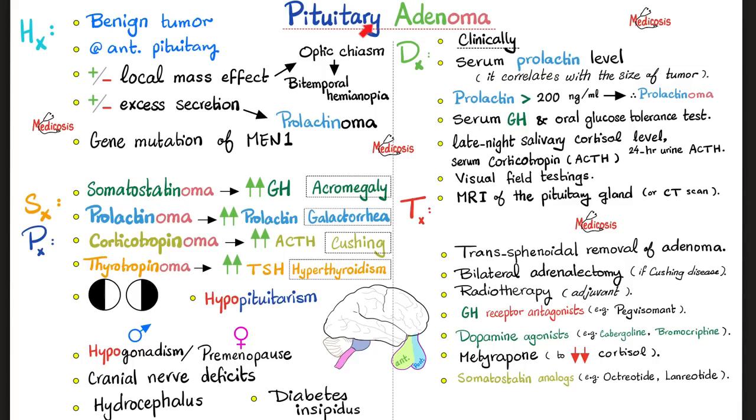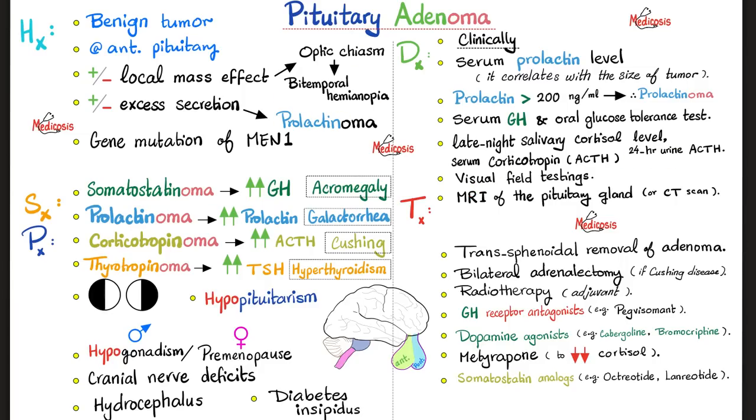How can I diagnose pituitary adenoma? Clinical signs and symptoms. Serum prolactin level, since prolactinoma is the most common. If prolactin level is greater than 200, this points towards a prolactinoma. But it could also be a somatostatinoma. That's why you need to measure the serum growth hormone and you do oral glucose tolerance test. Excessive growth hormone tends to raise serum glucose. It could be a corticotropinoma, so you do late night salivary cortisol level, serum ACTH, 24-hour urine ACTH.